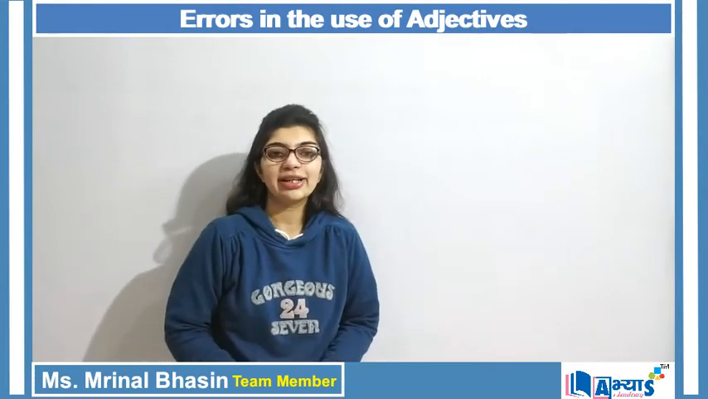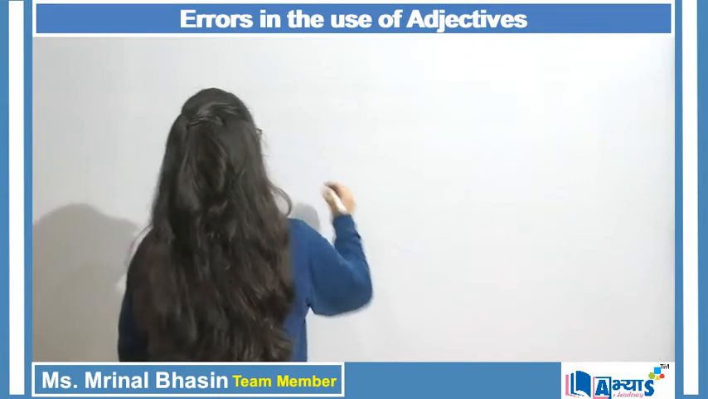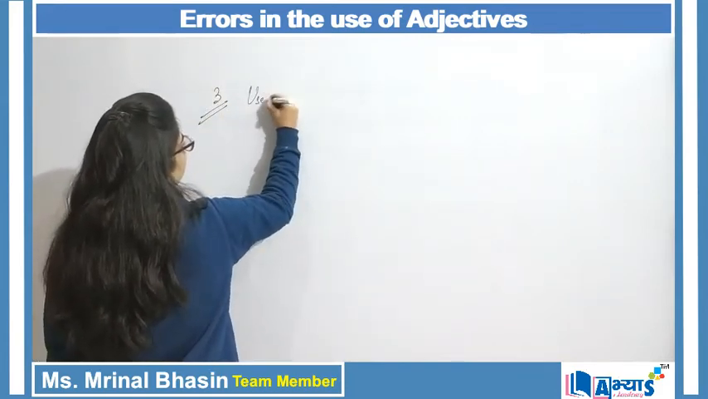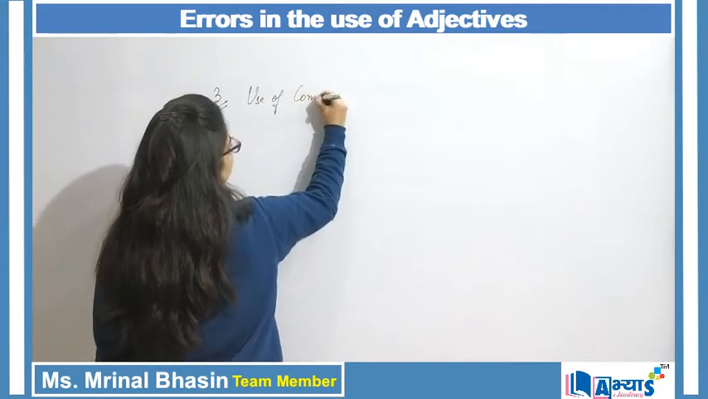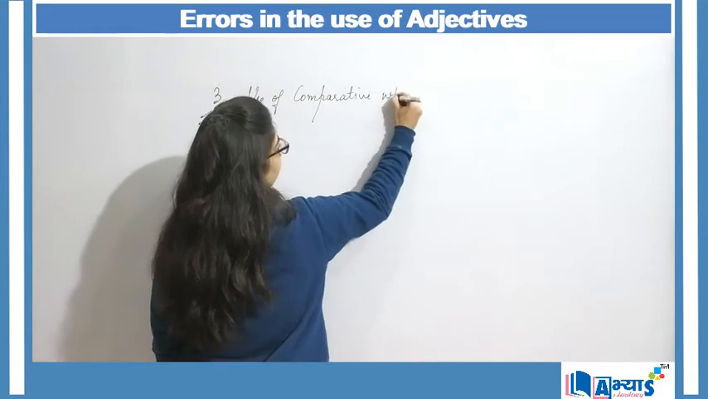Another error that can be made in the use of adjectives, the third tip, is that we should make use of comparatives where required.